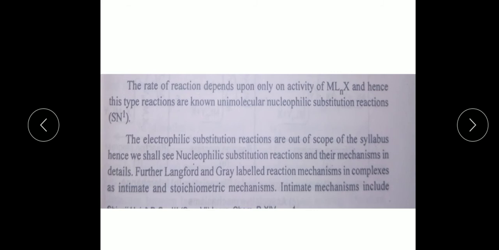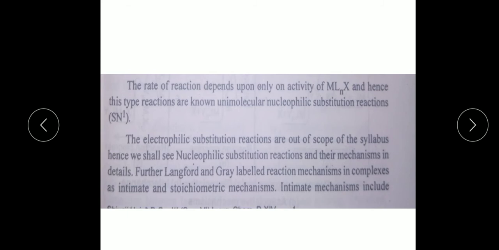The electrophilic substitution reactions are out of the scope of the syllabus. Hence we shall see nucleophilic substitution reactions and their mechanisms in detail.